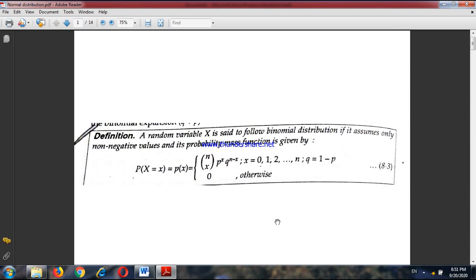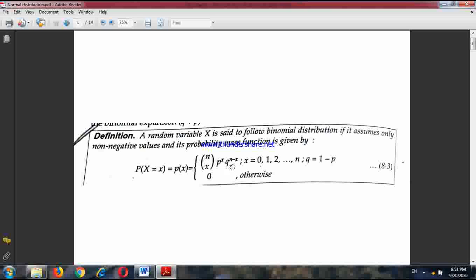Okay, so today let us learn something about normal distribution. Before that, I just remind you about the PMF, or the probability mass function, of binomial distribution. A discrete random variable x is said to follow binomial distribution if it assumes non-negative values, and its PMF is given by probability x equals small x,